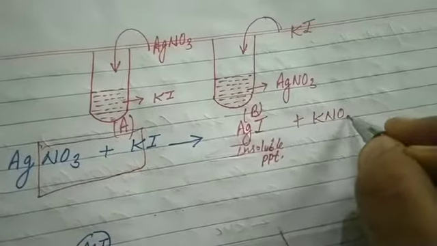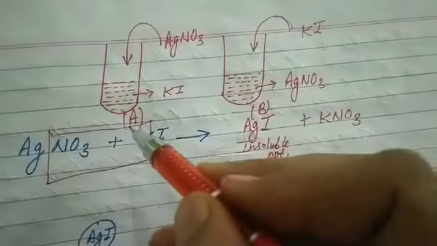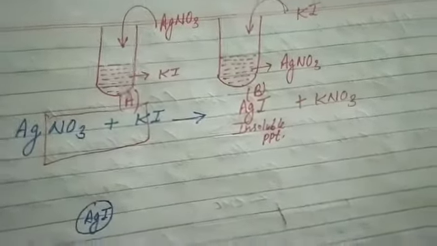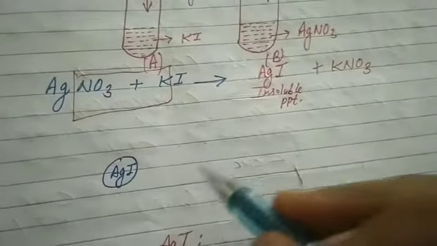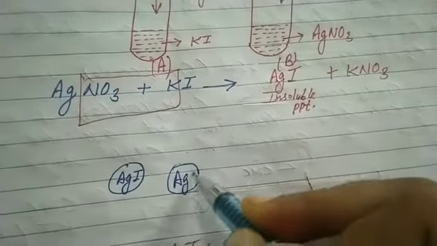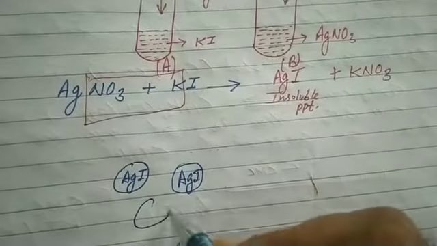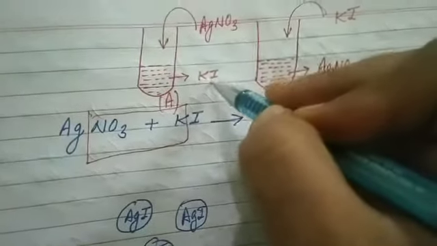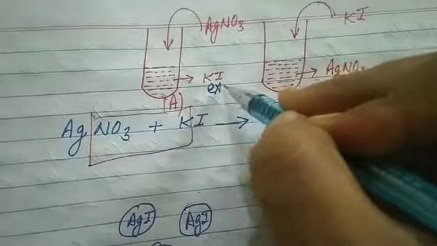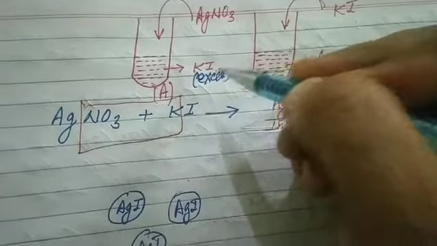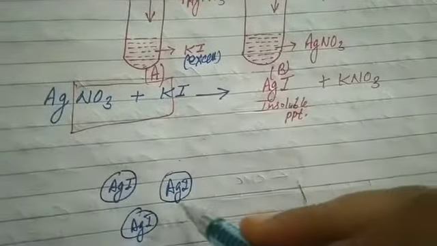Now students, we have to mention the charge on test tube A and the charge on test tube B. It's clear what happens. The precipitate of AgI is formed. Now it's clear, students, in test tube A the dispersion medium is KI, that is, it is in excess. Anything that is in excess strikes the surface.